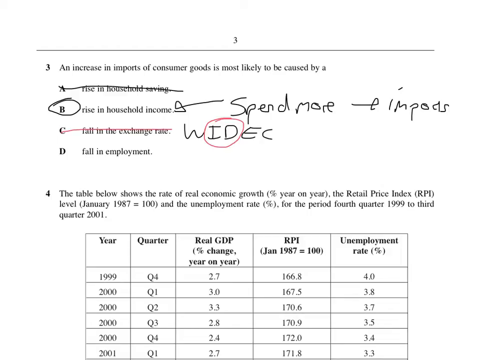And a fall in employment means people will be unemployed, and if they're unemployed, what's happening? They're not going to be buying anything, so that's wrong. So the answer is B.